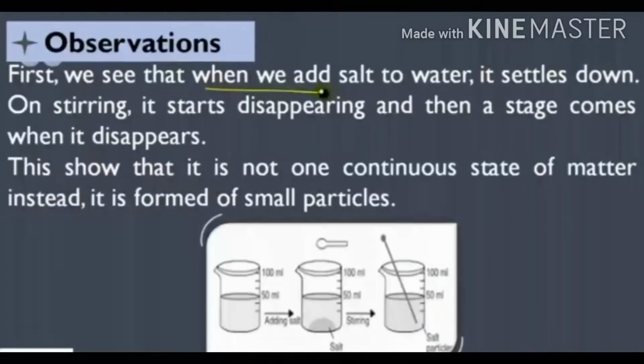First we see that when we add salt to water, it settles down. But on stirring, it starts disappearing. And a stage comes when it totally disappears. It shows that it is not a continuous state of matter. It is in the form of teeny or small particles. We know that matter is made of teeny or small particles.